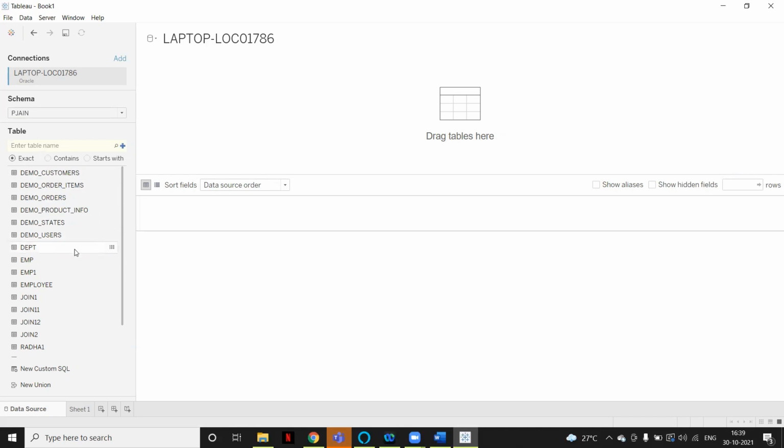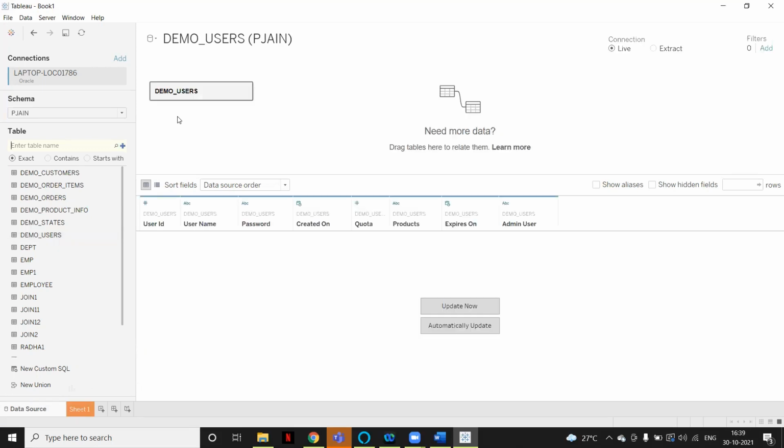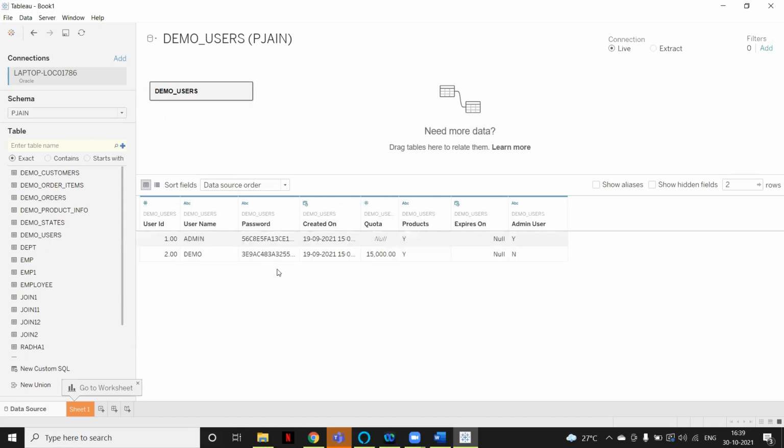So for now, let's say we have data available in demo users, so we can just drag this table. Here you can see whatever number of columns are available in demo users. In the pane below, it will show all the columns. If we just click on Update Now, it will show all the records available in this table. Is it clear? Yes.